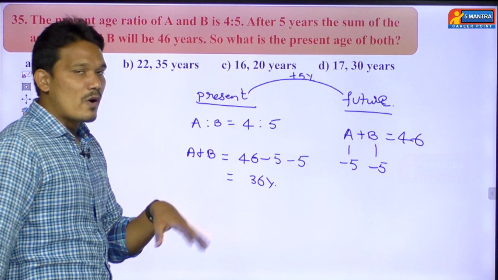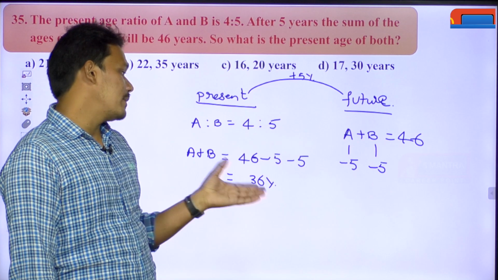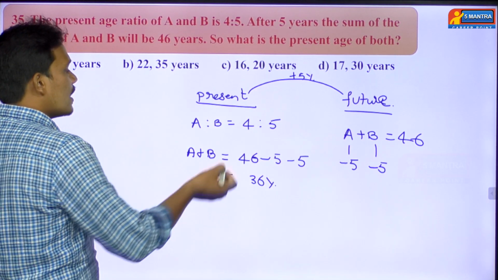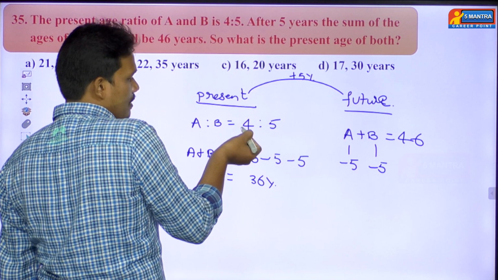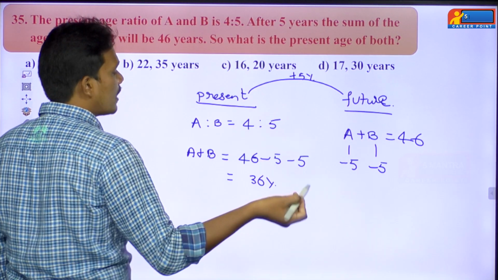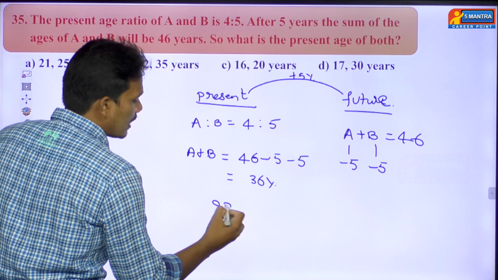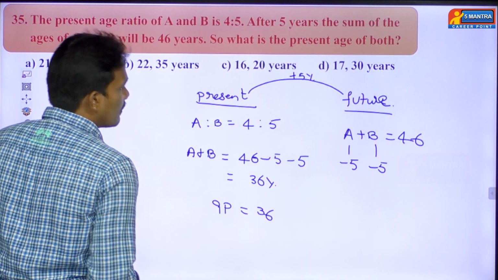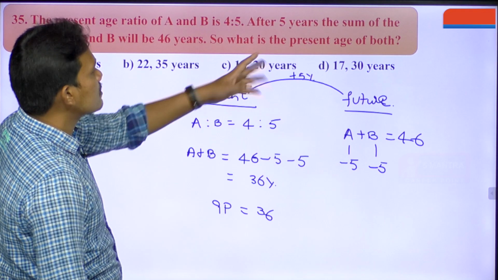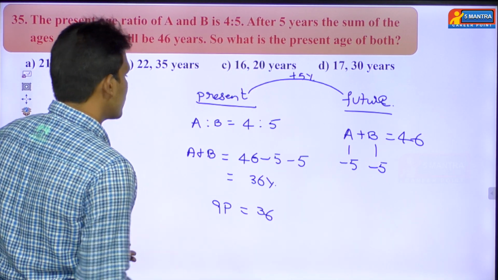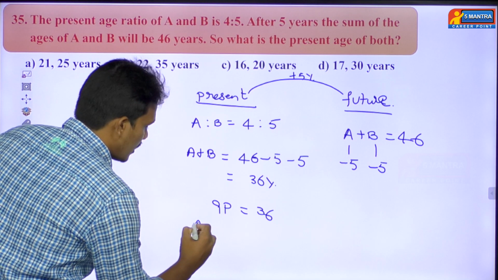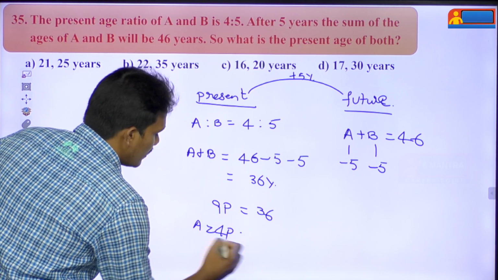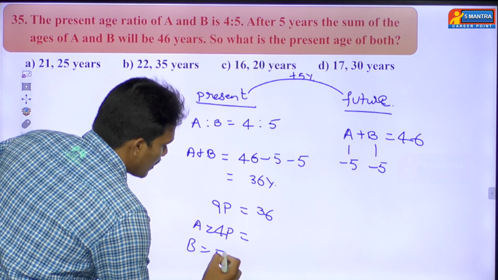So here we found the sum of the ages of A and B, that is 36 years, and their age ratio is 4:5, which means we can find the sum of their parts. The sum of their parts is 9 parts. Directly we can equate 9 parts value equal to 36. The question asks for the ages of both, so you have to find the 4 parts value and the 5 parts value. A is 4 parts and B is 5 parts.